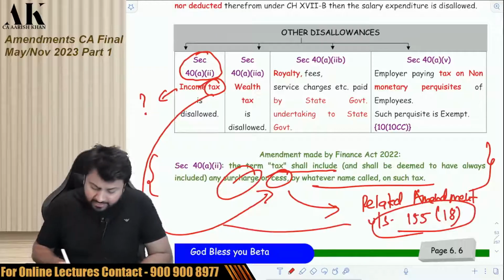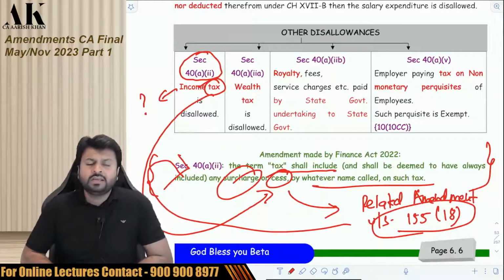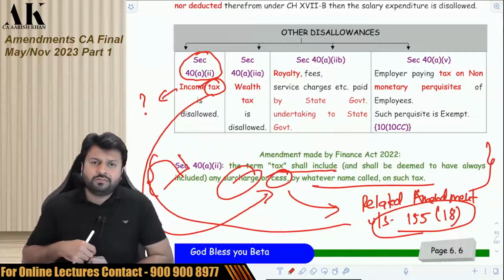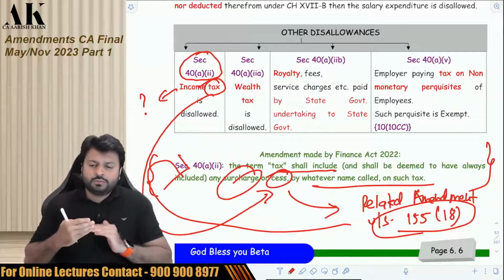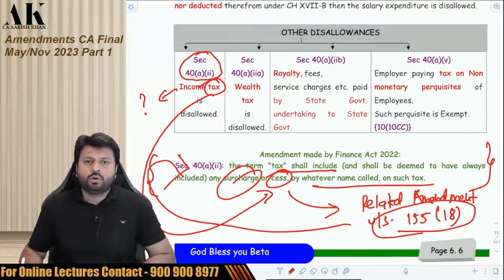So this is related to this particular amendment. Whenever we'll be doing 155 subsection 18, we'll be doing one question also on 155 subsection 18. Don't worry, I'll explain to you exactly what this amendment is all about. Okay, so just go through it and then we'll go ahead with the next one.